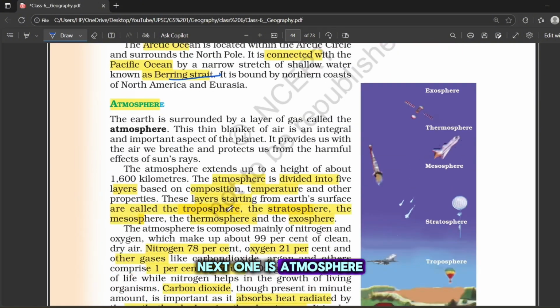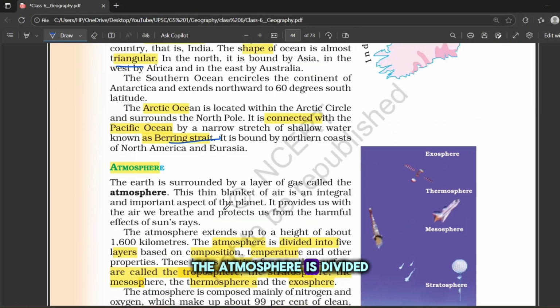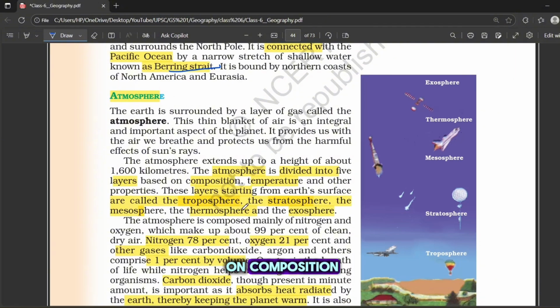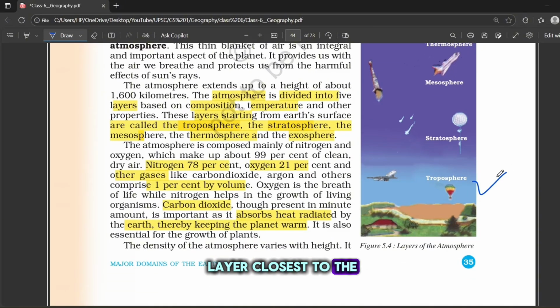Next one is atmosphere. The atmosphere is divided into 5 layers based on composition, temperature, and other properties. These are troposphere, the layer closest to the Earth's surface. Next one is stratosphere, where the ozone layer is present. And next are mesosphere, thermosphere, and exosphere. The ozone layer and the other layers will be explained in a coming unit, unit 7 maybe.